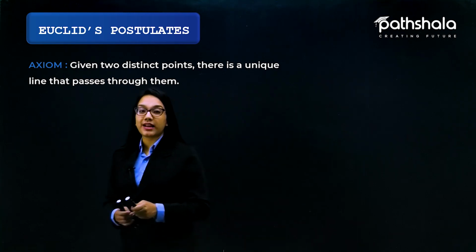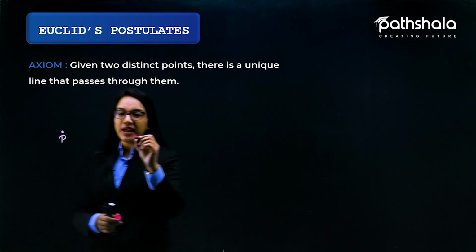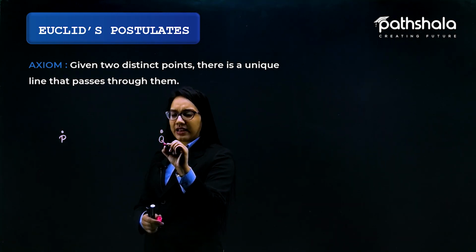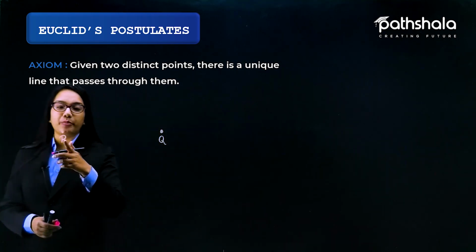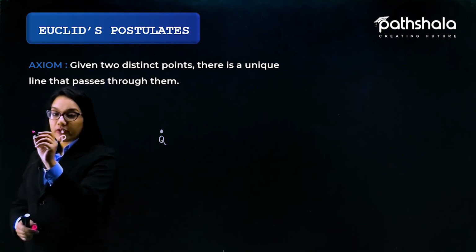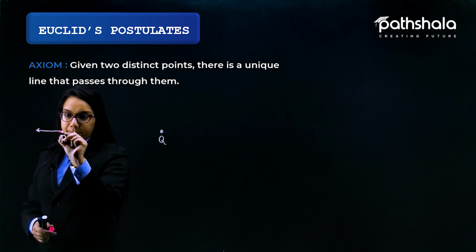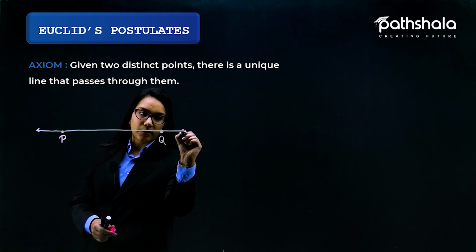For instance, take the two distinct points as point P and point Q. How many lines can pass through the point P that can also pass through the point Q? Obviously, only one.